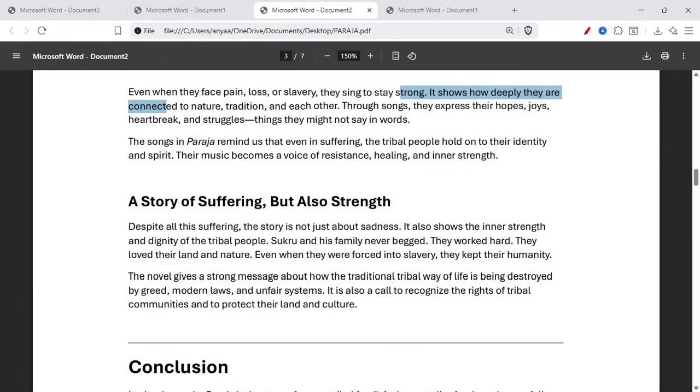It shows how deeply they are connected to nature, tradition, and each other. Through songs, they express their hopes, joys, heartbreak, and struggle, things they might not say in words. The songs in Paraja remind us that even in suffering, the tribal people hold on to their identity and spirit. The music becomes a voice of resistance, healing, and inner strength.